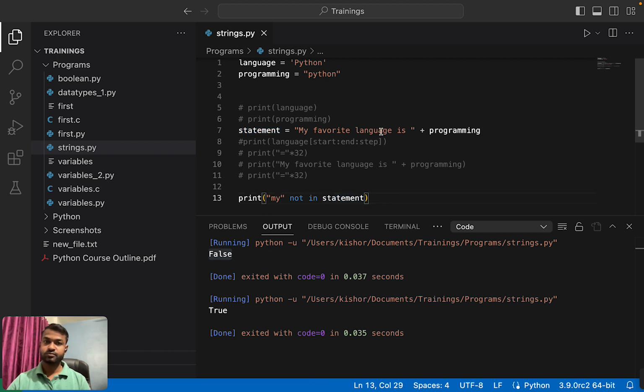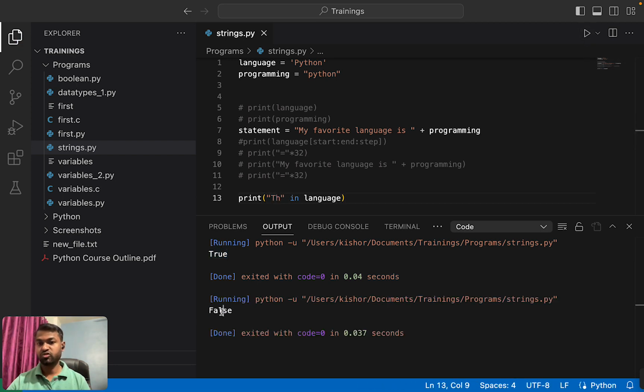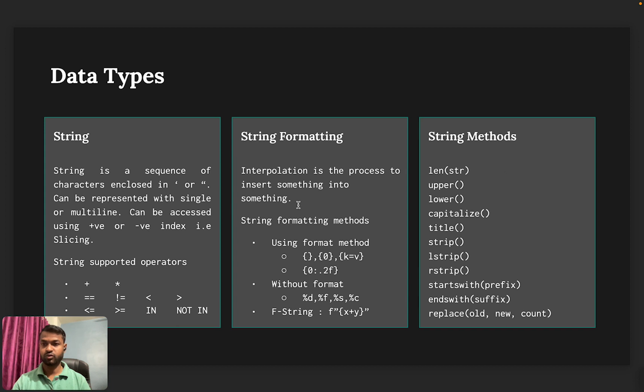If you have to identify a substring, that means check whether a substring is there or not. Is small th in language? Yes, you can say that yes. Is capital Th in language? No, it's not present. In this way the in and not in operators are used with strings. I hope strings are clear to you.